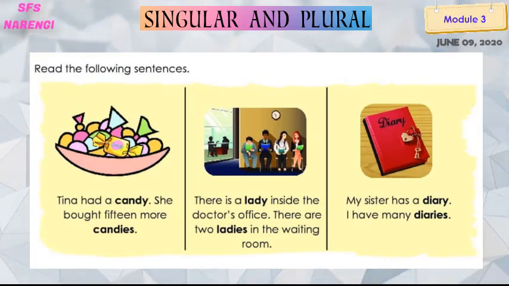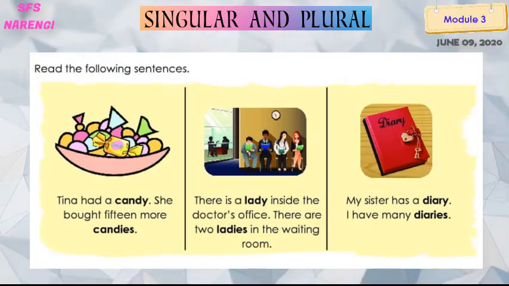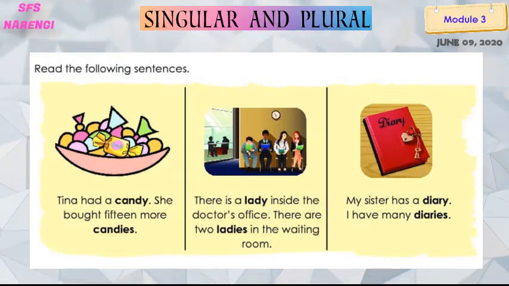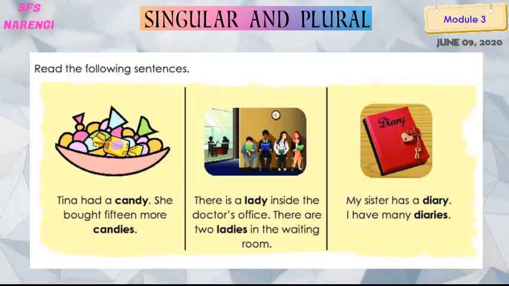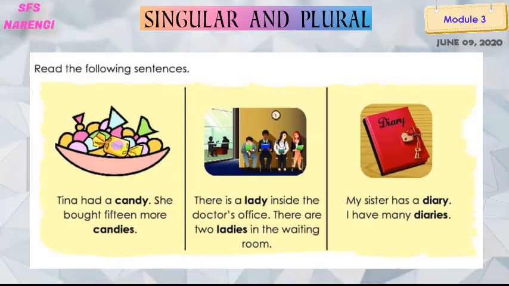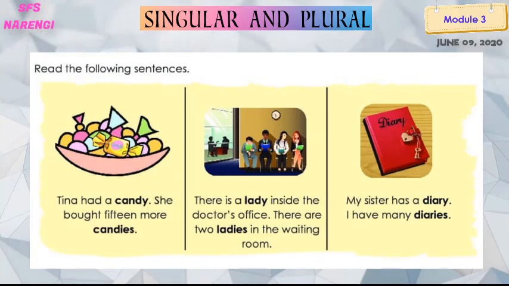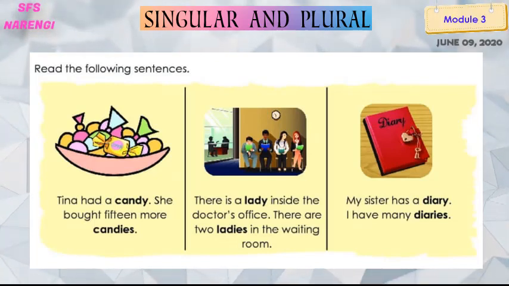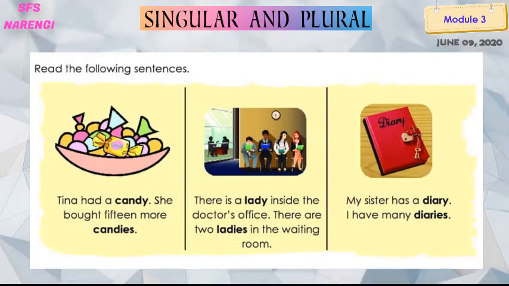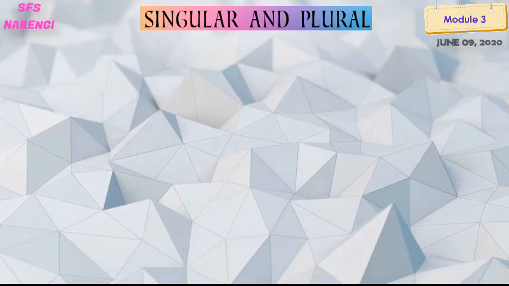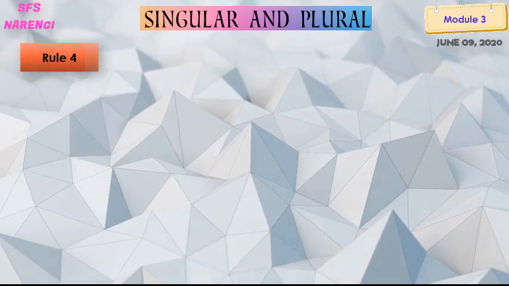Come to the third sentence. My sister has a diary. I have many diaries. So what is here? My sister has only one diary, which is singular, right? What do we have to do? We have to remove the Y and add IES to make it plural. Like I have my one school diary, like you all have, right? But there are many diaries. Got it?